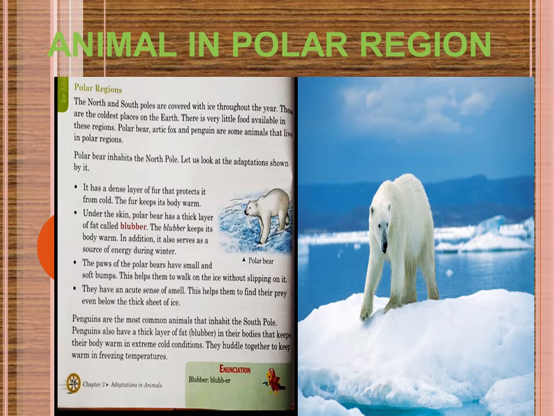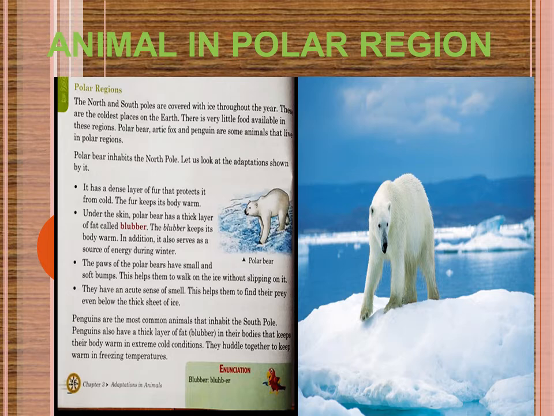The next one is that under the skin, the polar bear has a thick layer of fat, called blubber. This thick layer of fat keeps their body warm. In addition, it also serves as a source of energy during winter. When they are not getting food and they need energy, they can get the required energy from this thick layer of fat. So this is a very important feature in the body of the polar bear, which helps them sustain in that harsh climate of the North Pole.